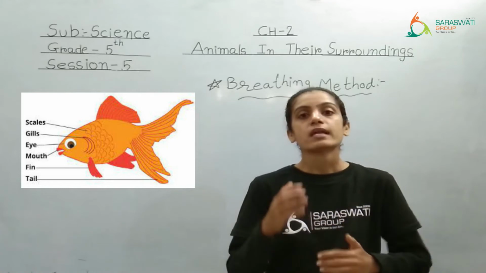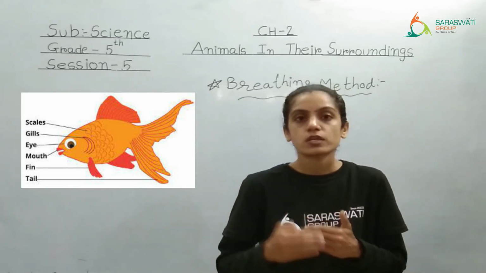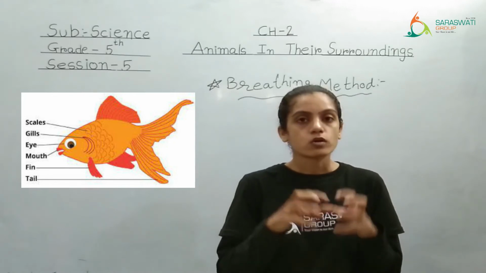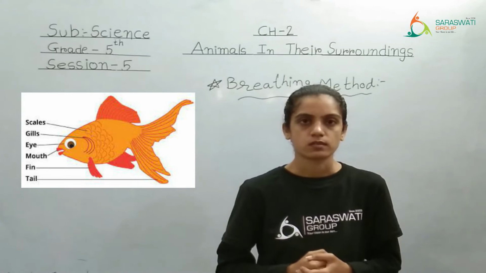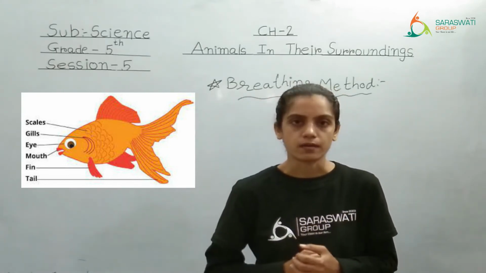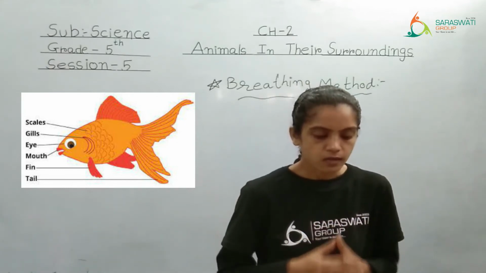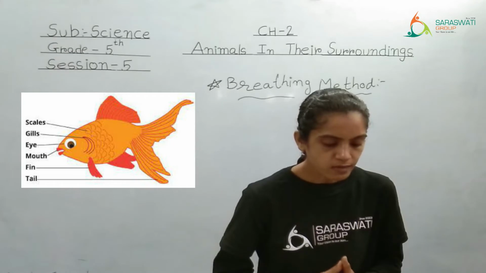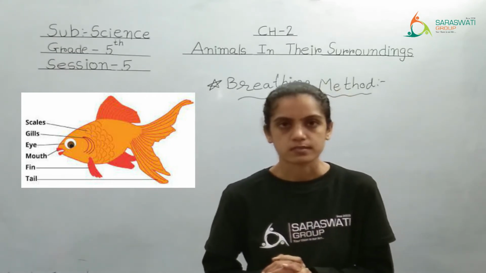But we know that aquatic animals breathe the dissolved oxygen in water. The oxygen which is mixed in the water, they are taking that oxygen. They don't have the capacity to take oxygen directly from the air. See here. Gills are thin, flat structures that have many blood vessels.